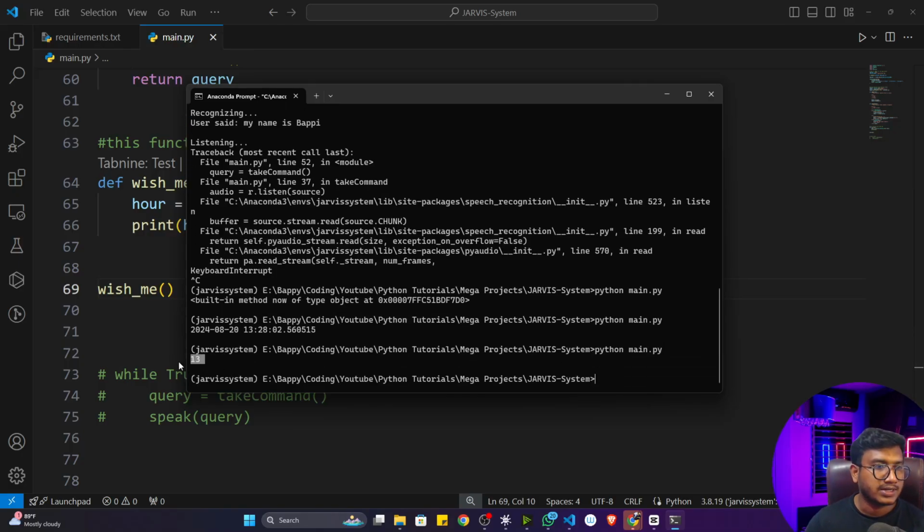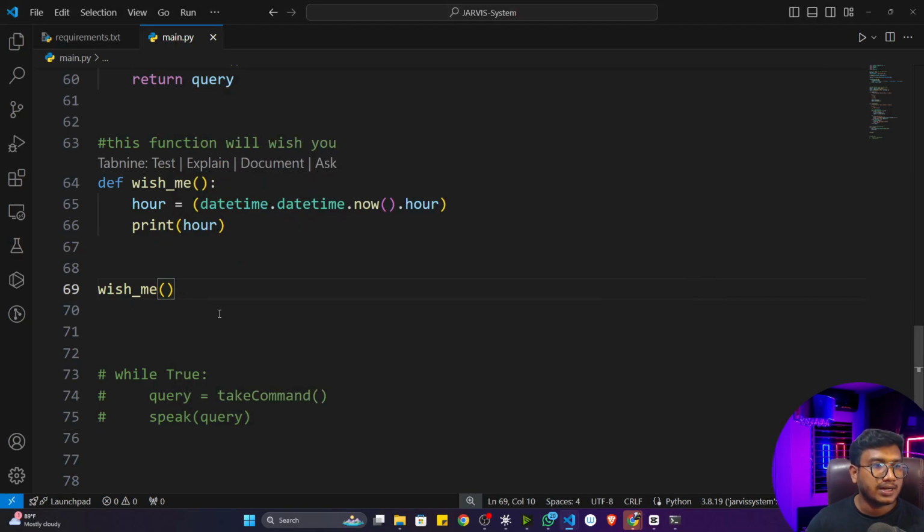That means it's 13, that means it's 1 p.m. right now. It's 1 p.m. It's an international time, that's why. Now I'll just write a condition based on that.